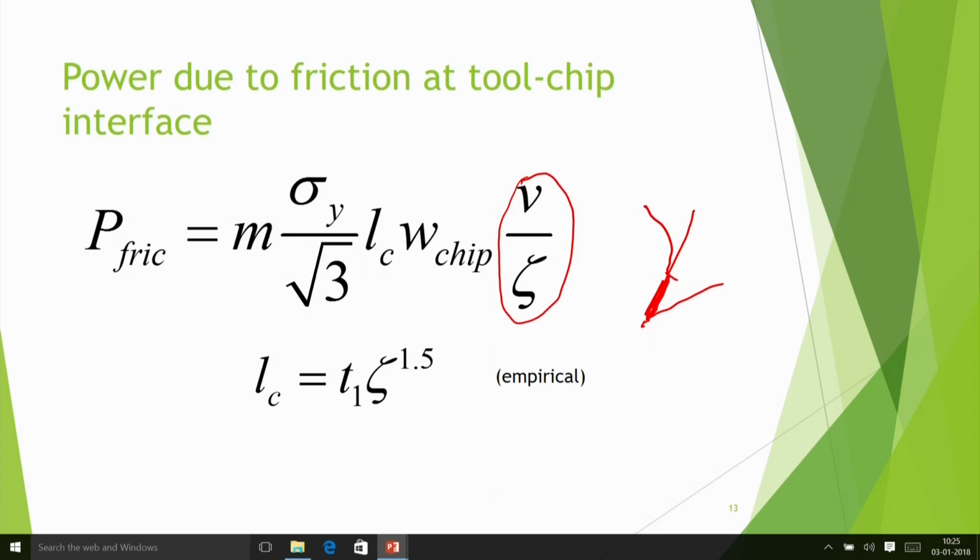So all these analyses are there. There are many other methods also, like the upper bound method, in which we find out the upper bound of the cutting force, that is, how much will be the maximum cutting force.